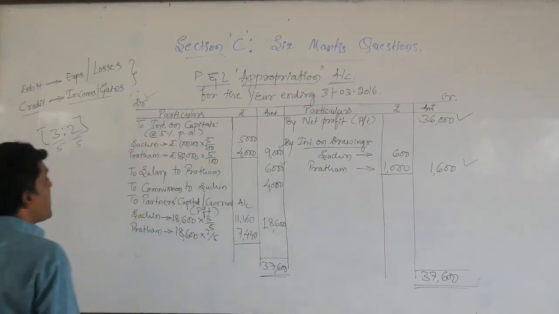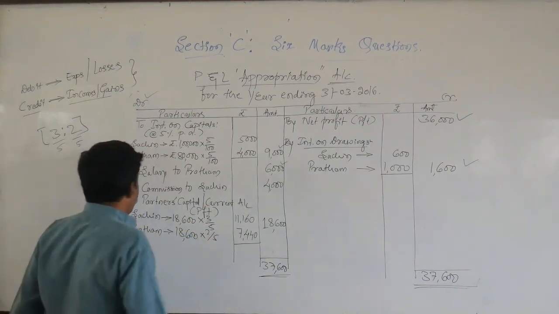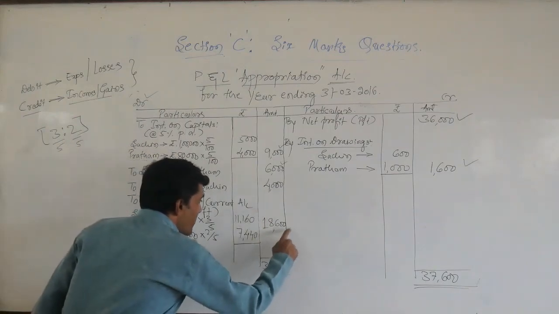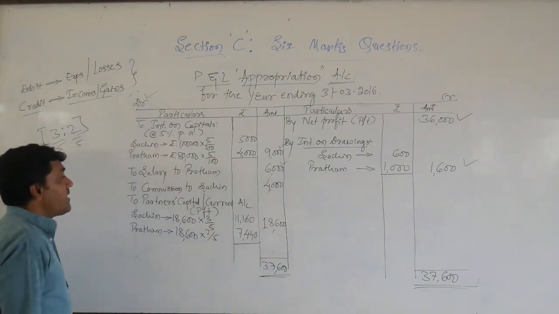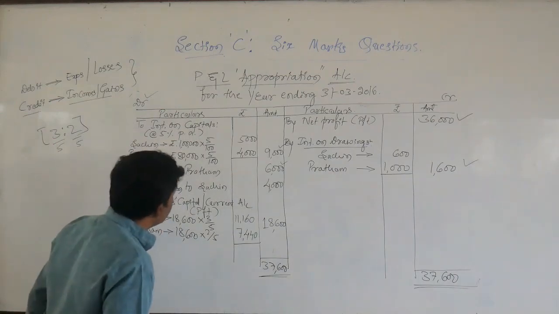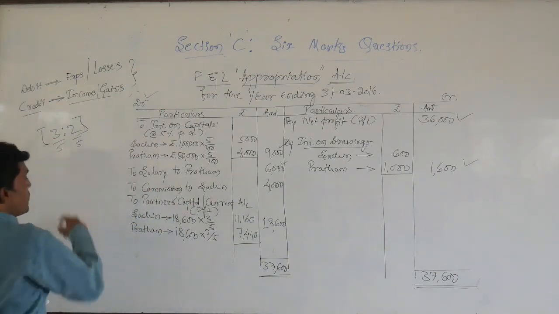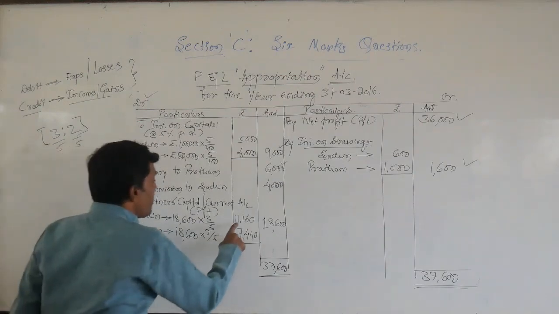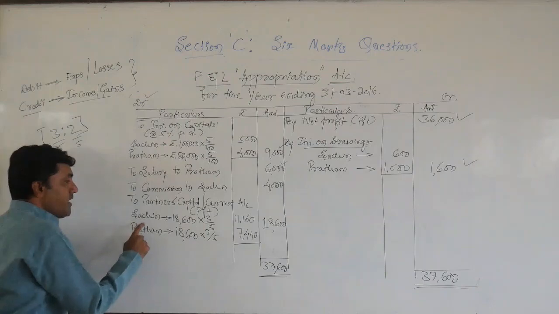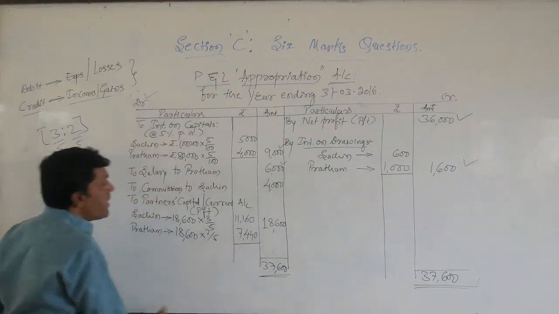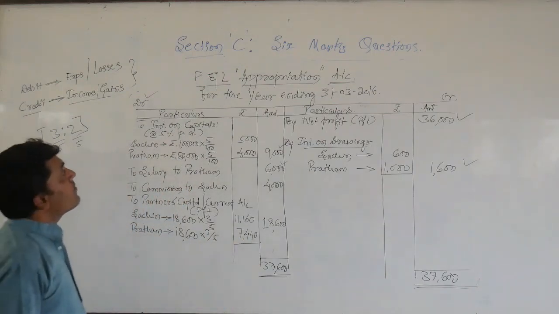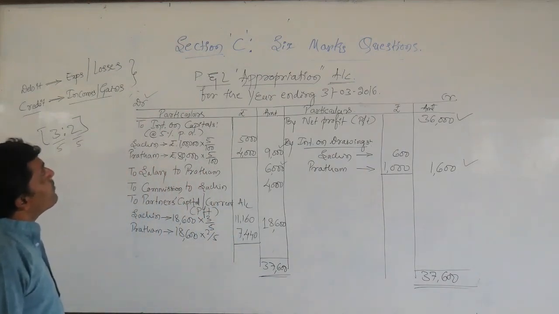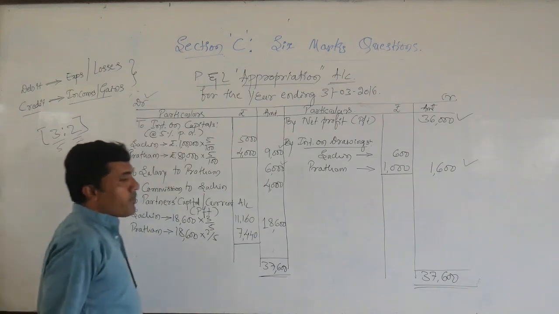Okay, dear students, here I have ascertained this appropriated profit. So here I have distributed this appropriated profit of rupees 18,600 in their profit sharing ratio, that is 3:2. By distributing at this rate, 11,160 for Sachin, 7,440 for Pratham. So this is the way of solving the profit and loss appropriation account.